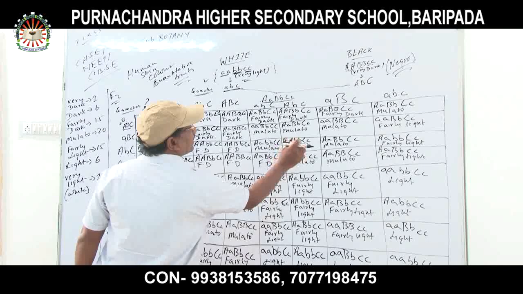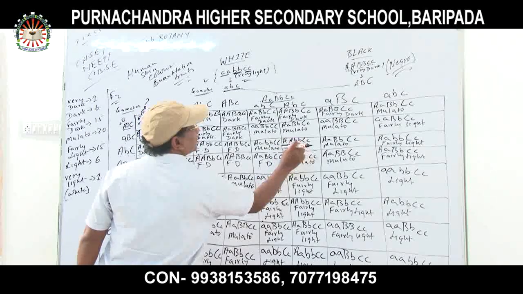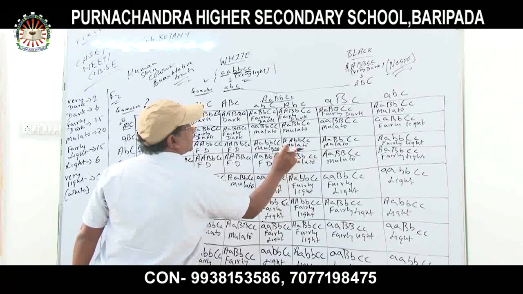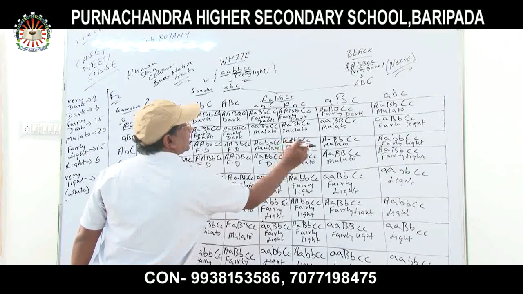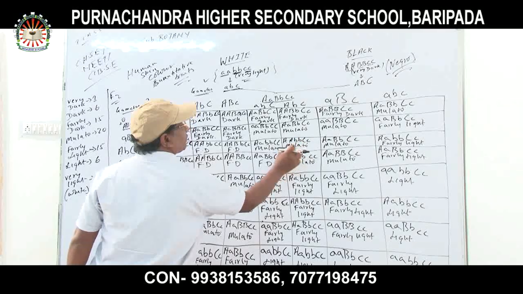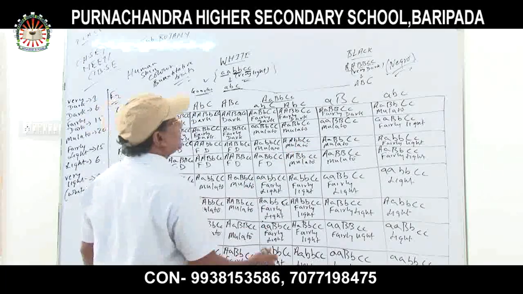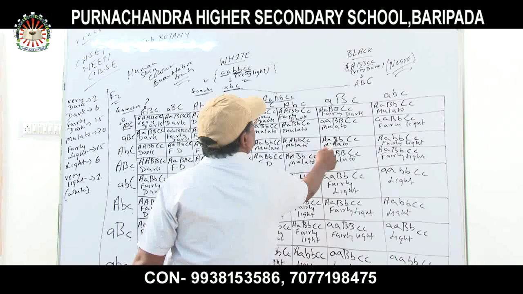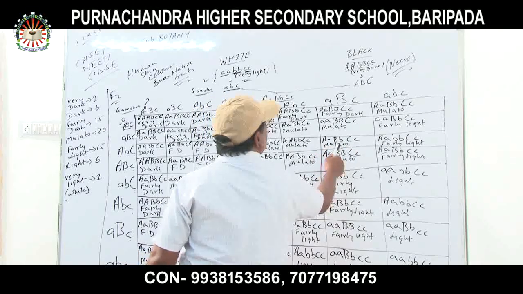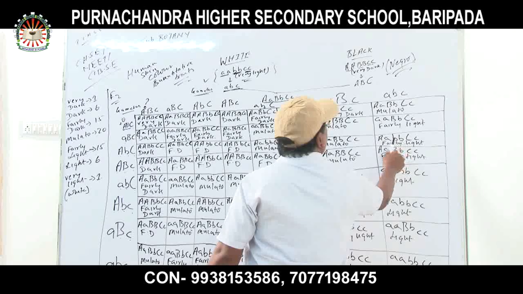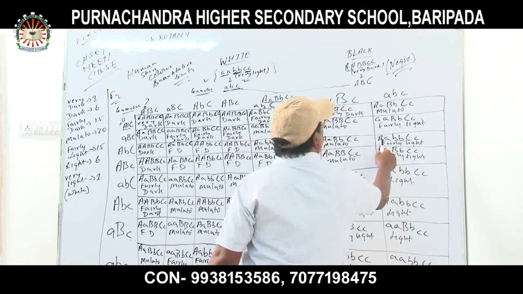Again, capital A, small b, and small c, both small b and one c. And here two capital A and one capital C, constituting to form what? Mulatto. Next, again this is also mulatto. Capital A, capital B, capital C, small c, mulatto. Next, fairly light. Why is it fairly light? Because only one dominant gene is there.